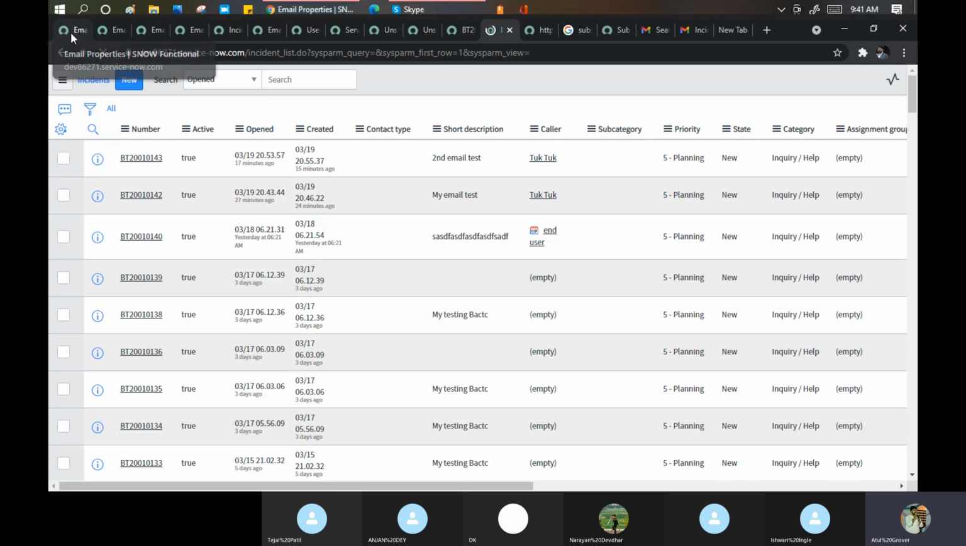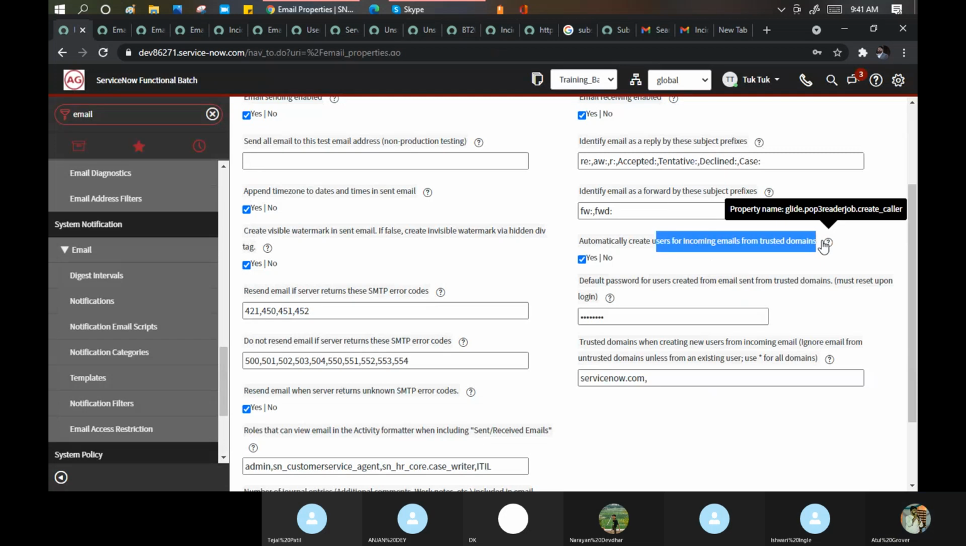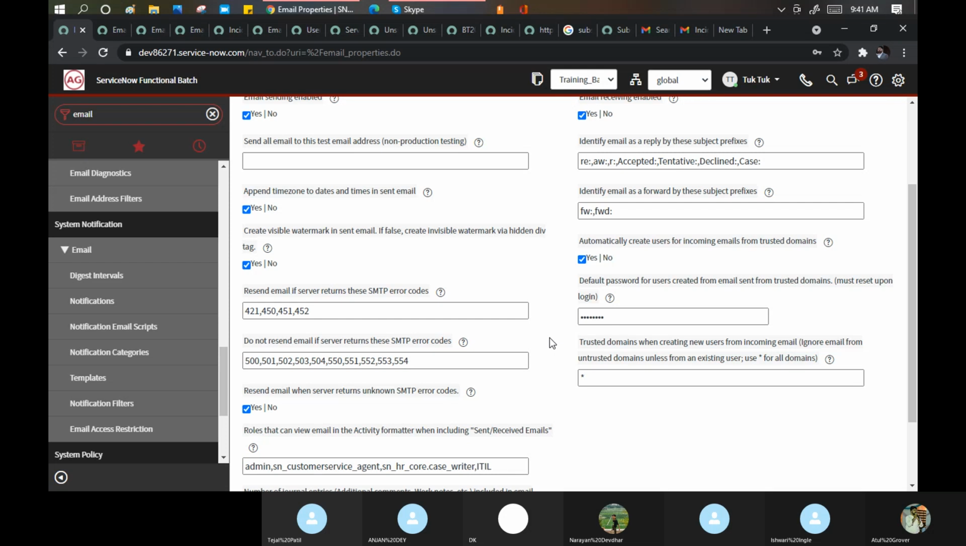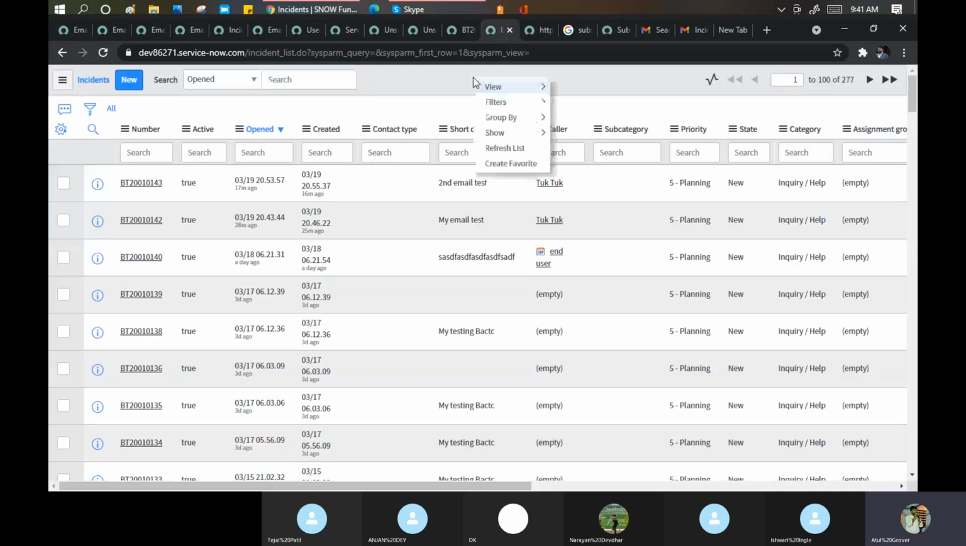Even though we marked this as true, right? Automatically create user for incoming calls from the trusted domains. Or let me put asterisk. Anjan, try now. Once again, send an email. Send one more email. Let me put asterisk for all the domains.